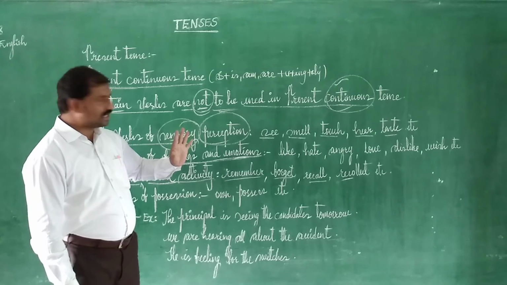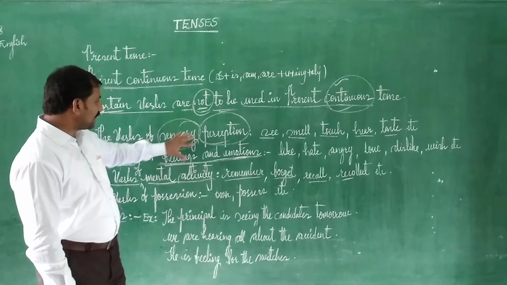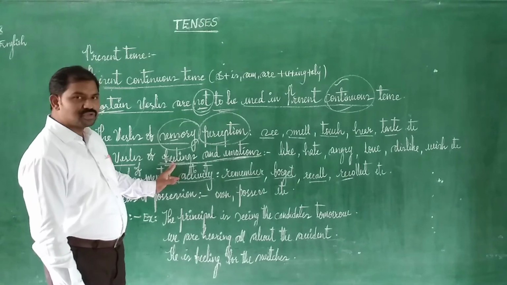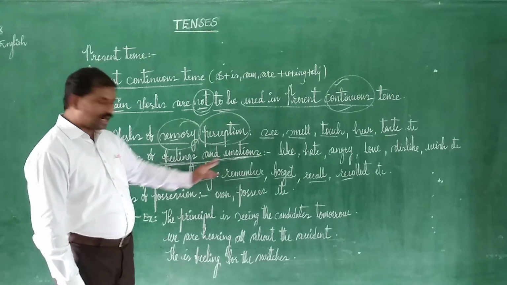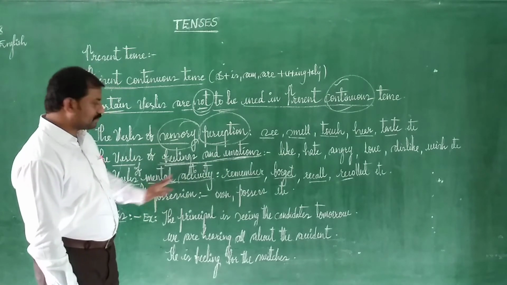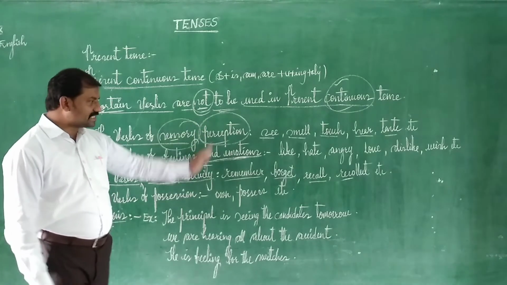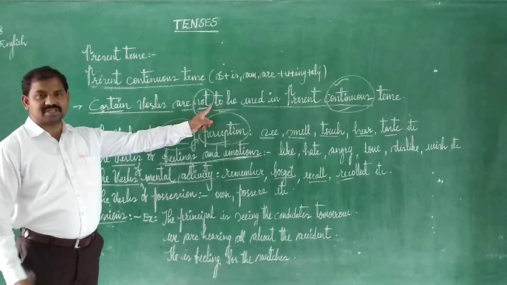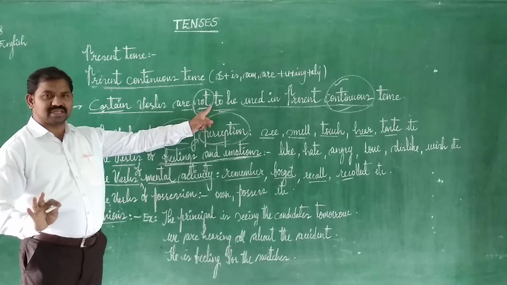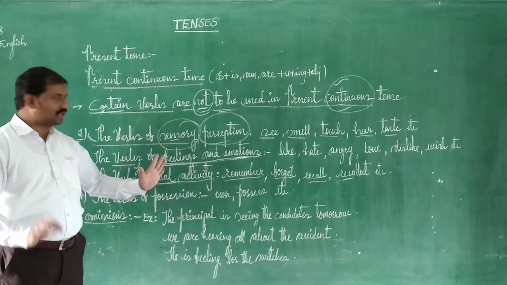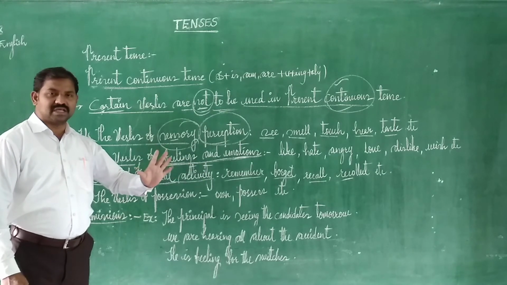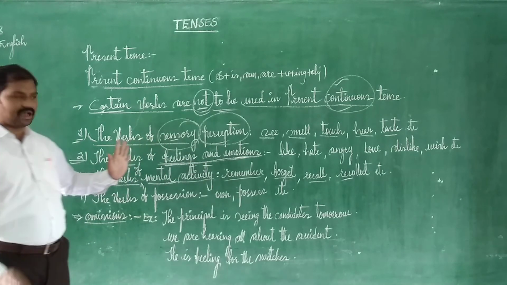So what we have seen are three different things. One is the verbs of sensory perception, the second is verbs related to feelings and emotions, and the third, which we are now talking about, is verbs of mental activity. All these verbs are not advised to be used in your present continuous tense. So be conscious in this regard while you are making constructions. If you add the -ing form to any of these verbs, the sentence goes absolutely wrong. So be aware of this.